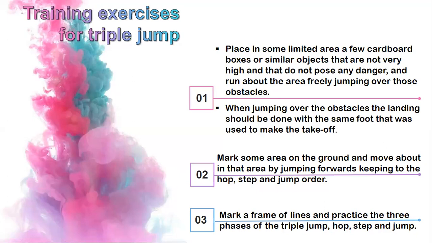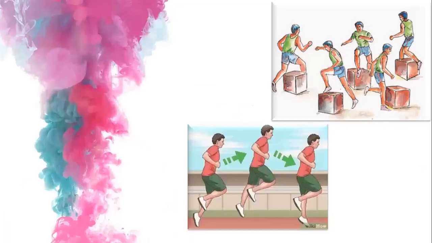Second practice they are telling, mark some area on the ground and move about in that area by jumping forwards, keeping to the hop, step, and jump order. Here you can see the second picture, having a marked area and all the 3 main stages.